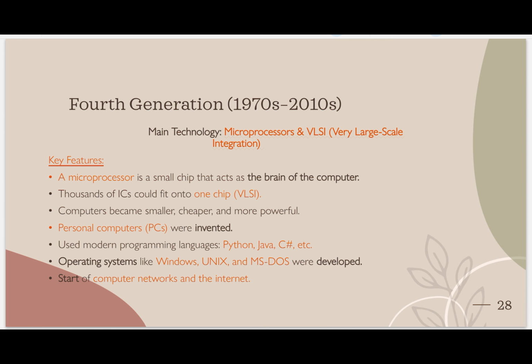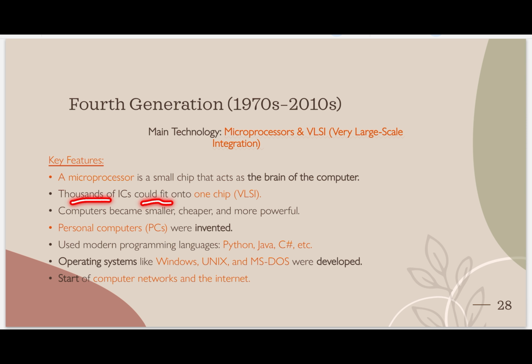Main technology. What was the main technology? Microprocessors and VLSI. What is the full form of VLSI? Very large scale integration. See, a microprocessor is a small chip that acts as the brain of the computer. Microprocessors are called the brain of a computer.